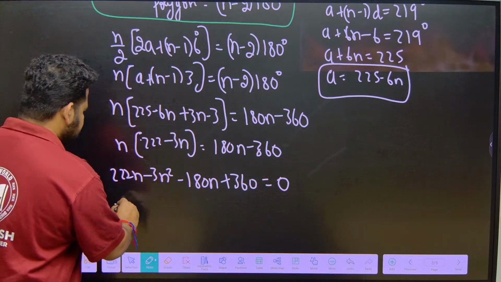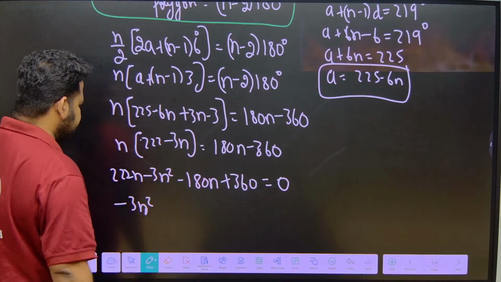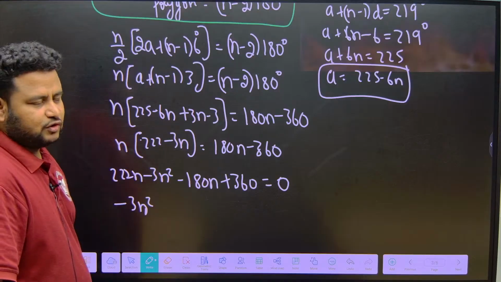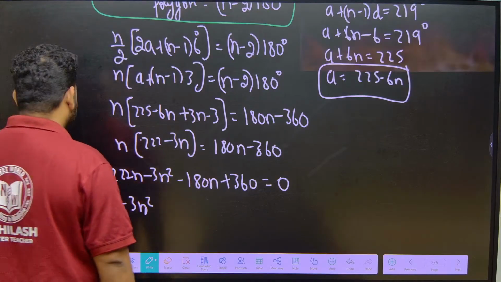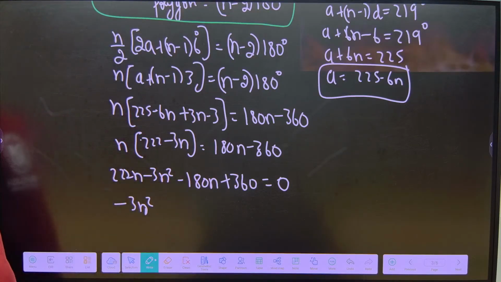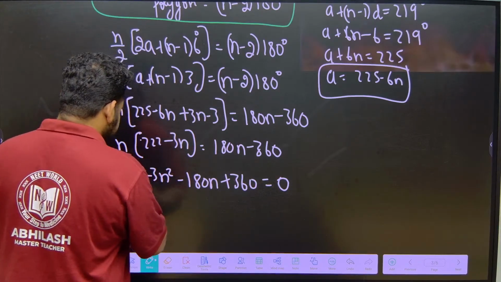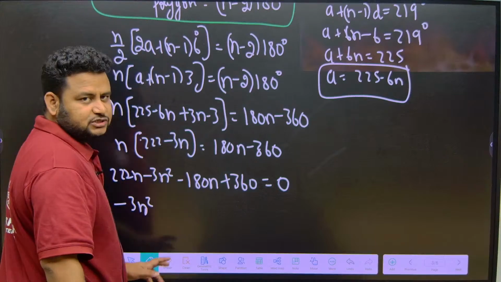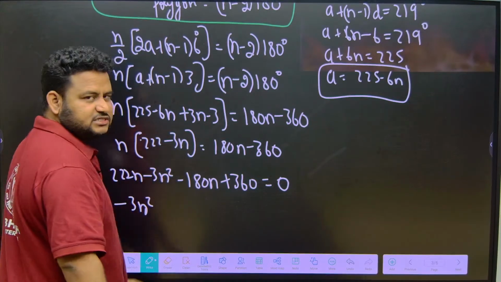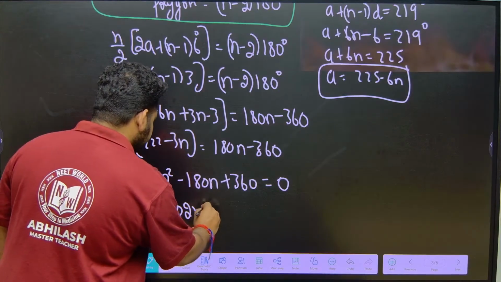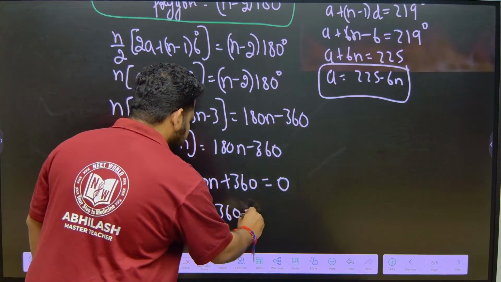That is what I will get. So this will become minus 3n square. 180 plus 222, what is it? 402. So I will get it as minus 3n square plus 402n minus 360 is equal to 0.